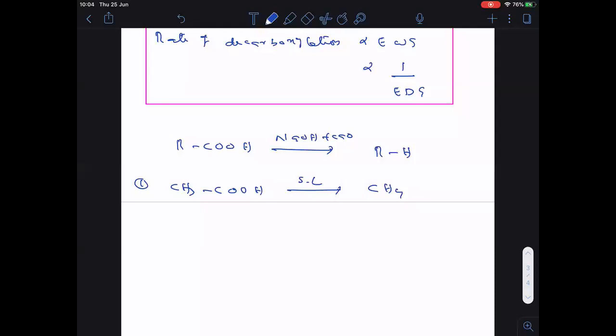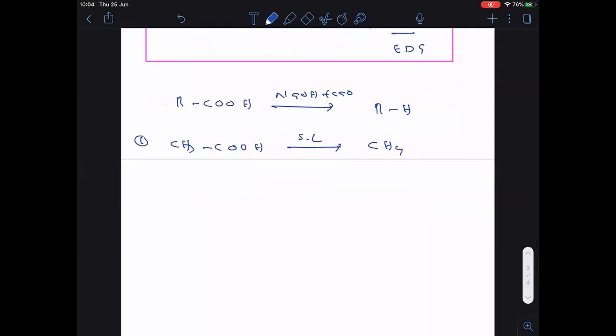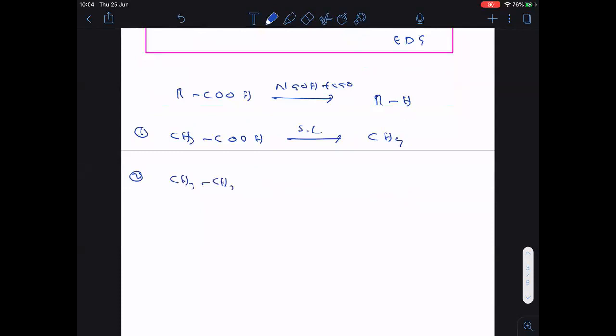Completed. Now, in a similar way, if I take the compound CH3CH2COOH, when treated with soda lime, one carbon less alkane is formed. Remember everyone, one carbon less alkane. So what is the alkane that we will get here? Ethane.